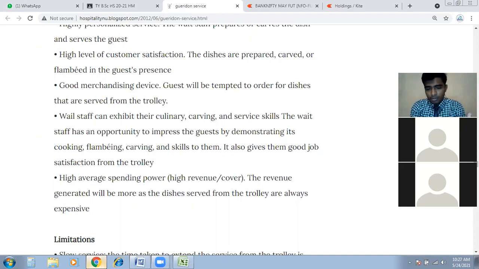If you have skills, you're demonstrating in front of the guests and they are appreciating, that means you will get great job satisfaction, because you are the whole and soul in charge of the Garidon service, and everybody sitting in the restaurant is watching you, and they also want to have that personalized service. So we can say it's a VIP service to the guest. This is quite a different job. You're making dishes back in the kitchens, nobody's watching.